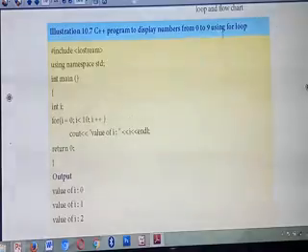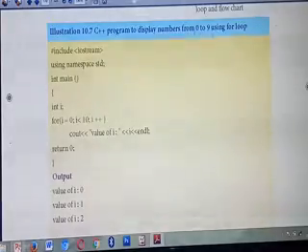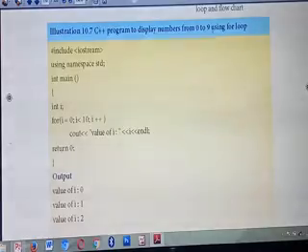So you are going to display numbers. What are the numbers you are going to display? The numbers 0 to 9, using which loop? For loop. Understood? So what's the header file? What's the first line of the program? What's the header file you have studied?